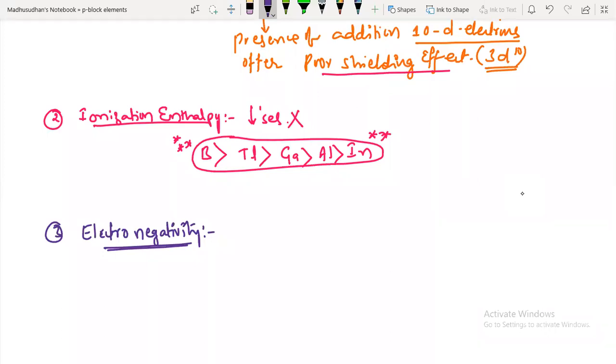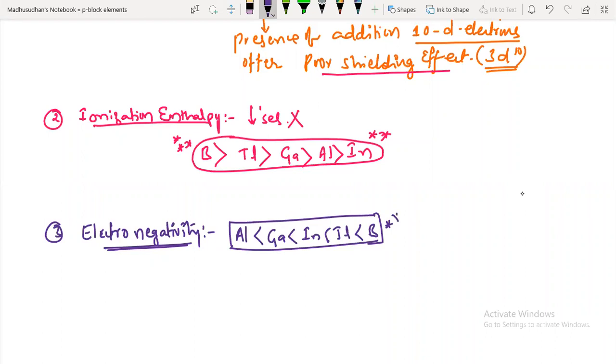That is the sole reason for all these abnormal behaviors. So in electronegativity, aluminum is the least of all the five elements. Aluminum, then gallium, then indium and thallium, and the highest is for boron. This is what the values are showing. The first element boron has the highest, and the least is aluminum.